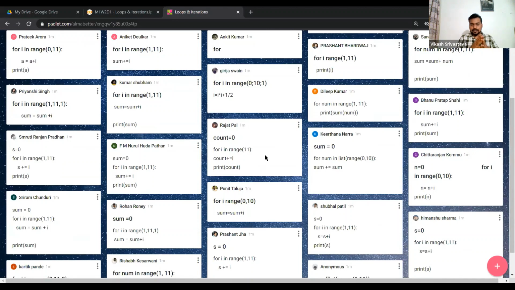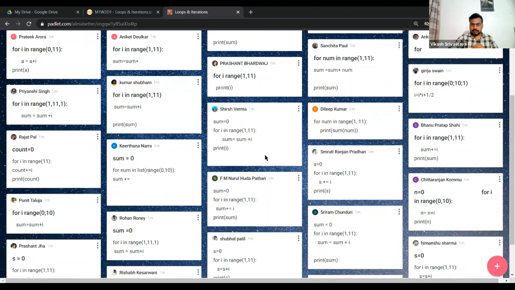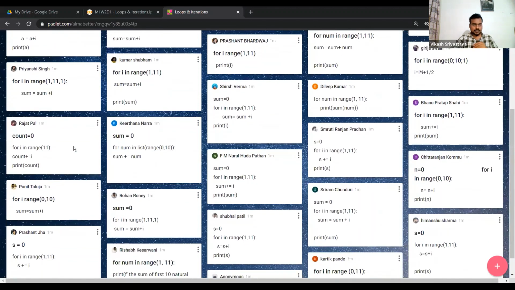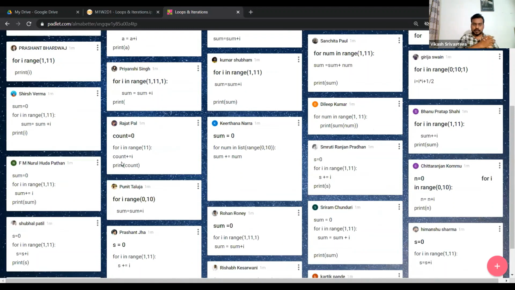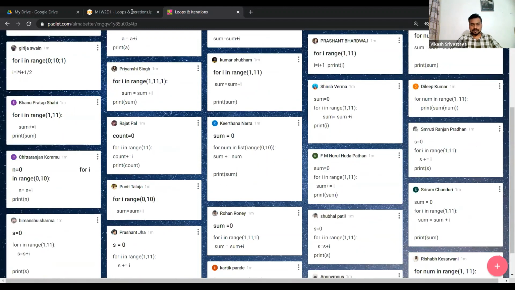In fact, that's great. That'll start from 0. Then count plus is equal to I, and then print. Okay, so I can see some answers from you guys.